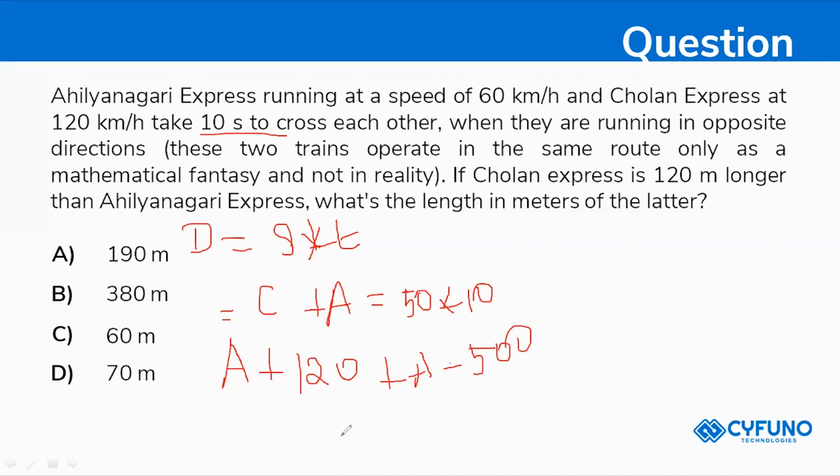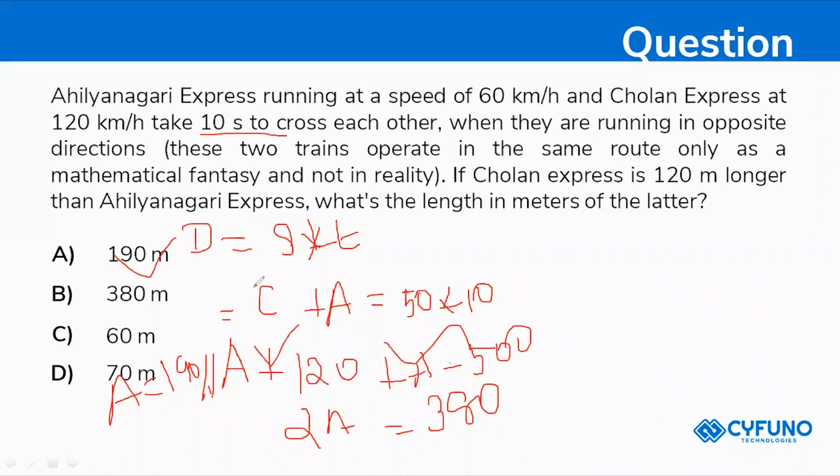So now 2A is equal to 500 minus 120, which will be 380. So A is equal to 380 divided by 2, which will be 190. So 190 meters is there. Cholan Express is 120 meters longer than Alingiri Express, so I'm taking the Alingiri Express 2 times. Your answer will be 190.